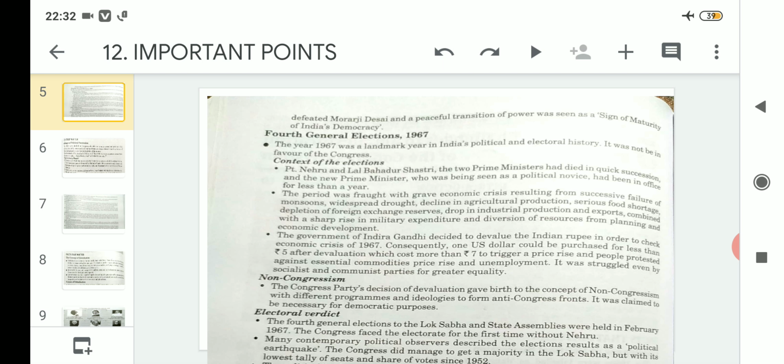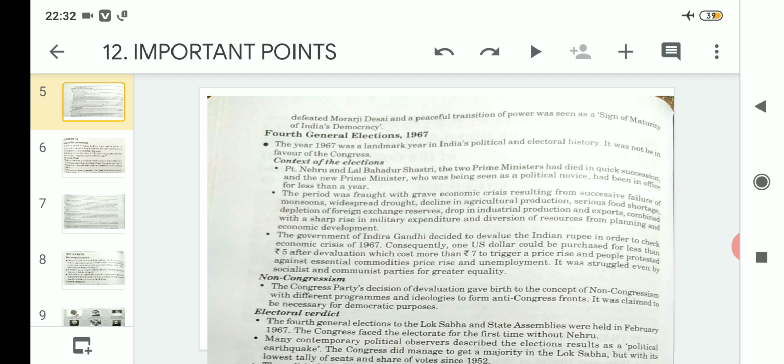And the reason is clear, that whatever the things we have discussed, starting from the inexperience of the Prime Minister, along with all the economic crisis and devaluation of the Indian rupee, all this led to the losing of the Congress in the fourth general elections of 1967.